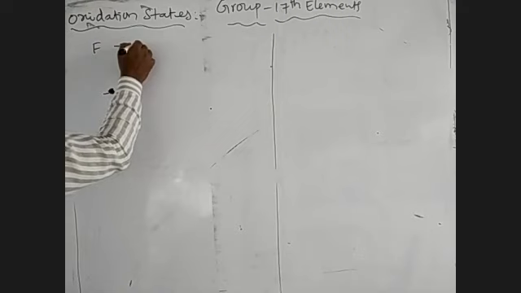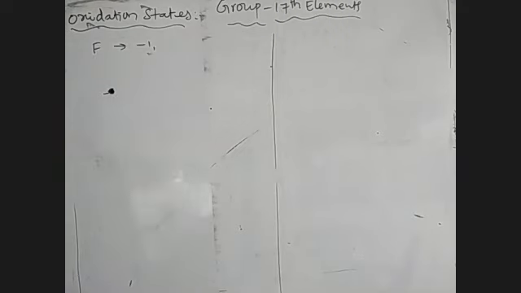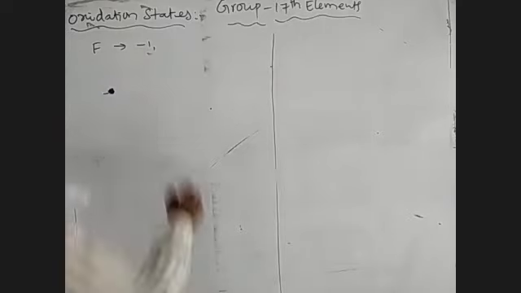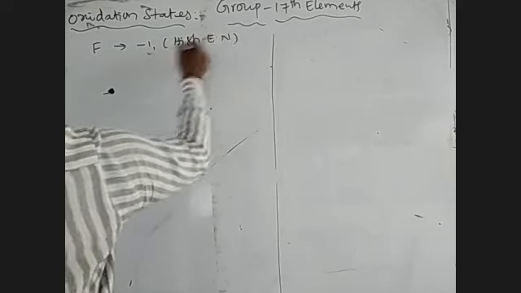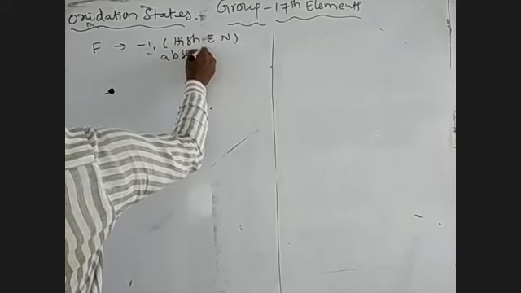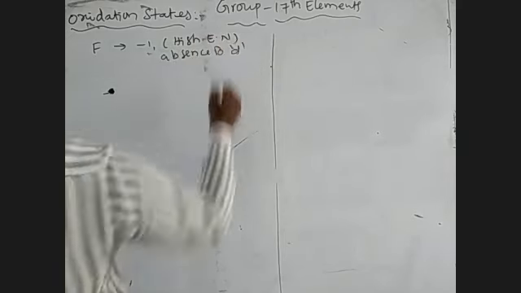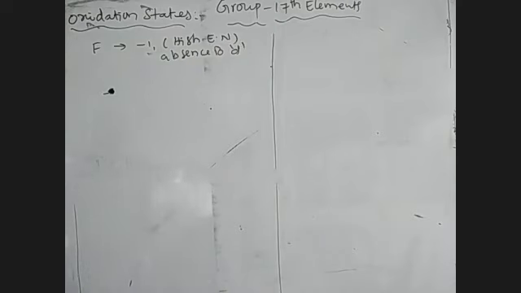Fluorine always exists in the -1 oxidation state. It is a fixed value due to the high electronegativity of fluorine and the absence of a d subshell.